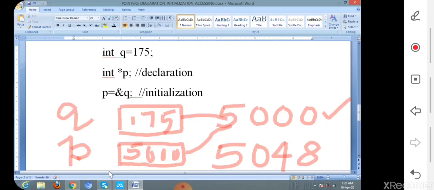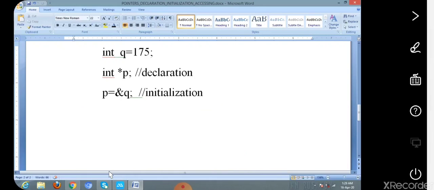So coming to the next section, let us see the accessing part. Okay, is it clear? The next topic is accessing a variable through its pointer.